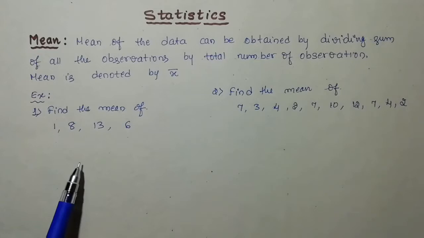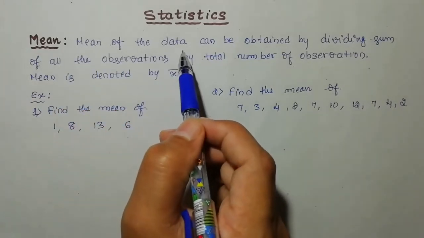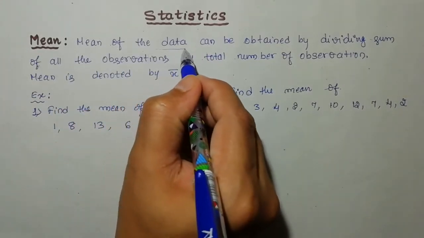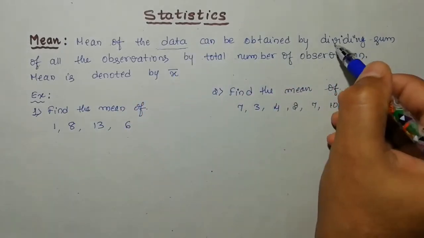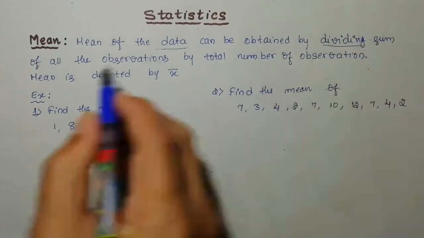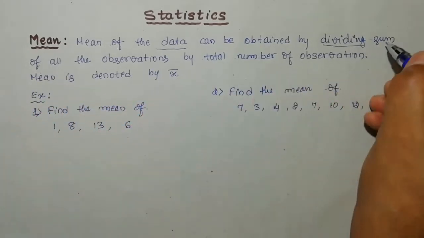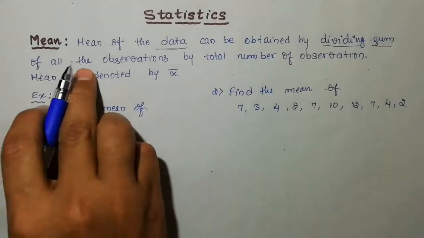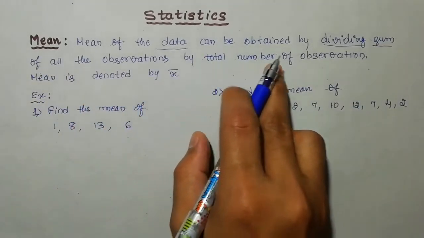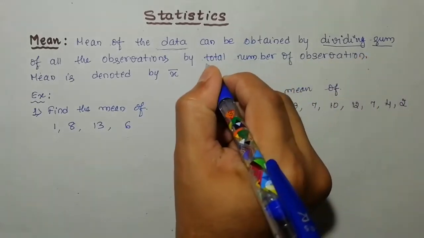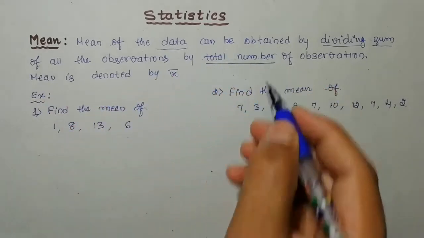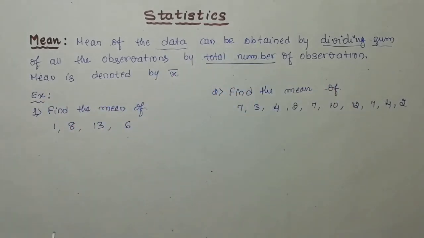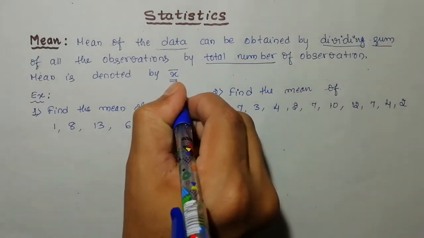First, mean. Mean of the data. We can calculate the mean of a given data. And how can we calculate it? This can be obtained by dividing the sum of all the observations by the total number of observations. So you need to divide the sum of all the observations by the total number of observations, then we will get the mean, which is usually indicated by x bar.